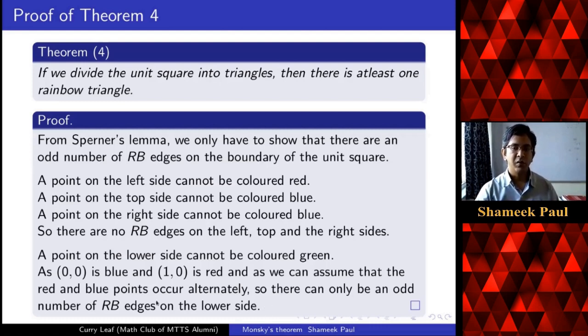And so now what we have shown is that on the boundary of the unit square, we only have an odd number of red-blue edges.